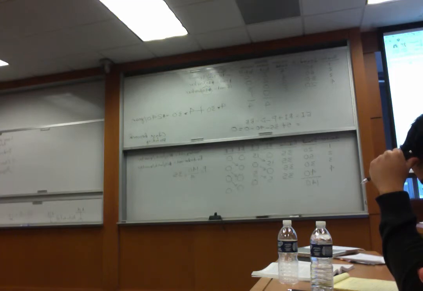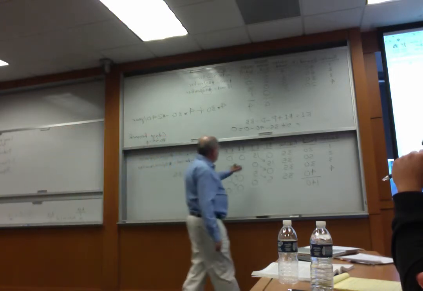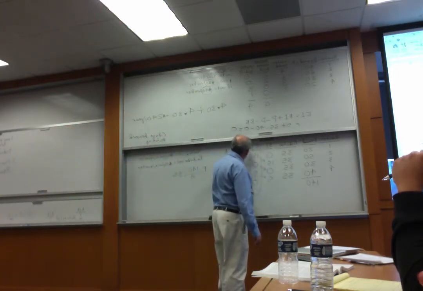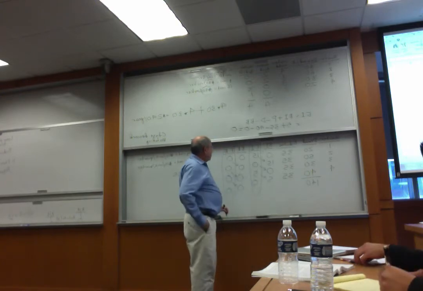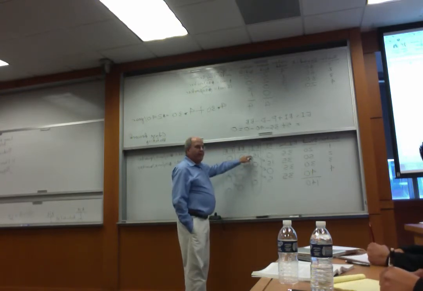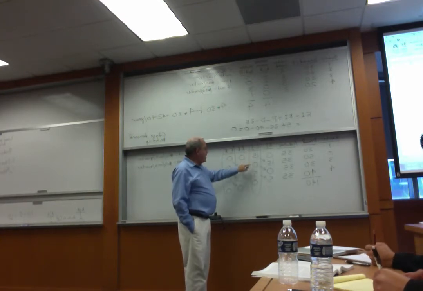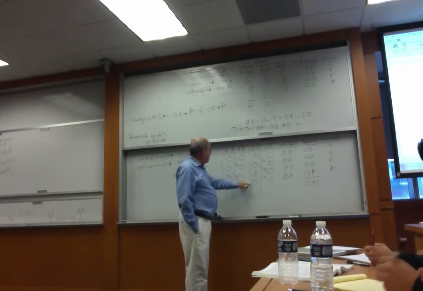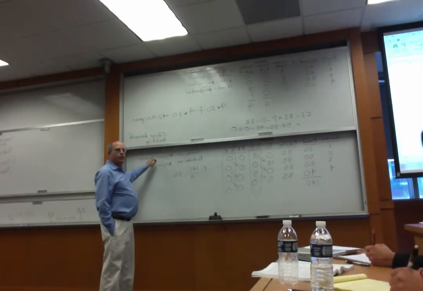So we're down to what now? Computing the cost. So what is the cost for this problem? Two costs, inventory cost and back order cost. So which values do we use to determine the cost? The ending inventory for inventory, and these values for the back orders. So for inventory, we have 15 units at the end of the first quarter, 0 at the end of the second, 5 at the end of the third, 0 at the end of the fourth. What is the charge? $10 per unit per quarter.